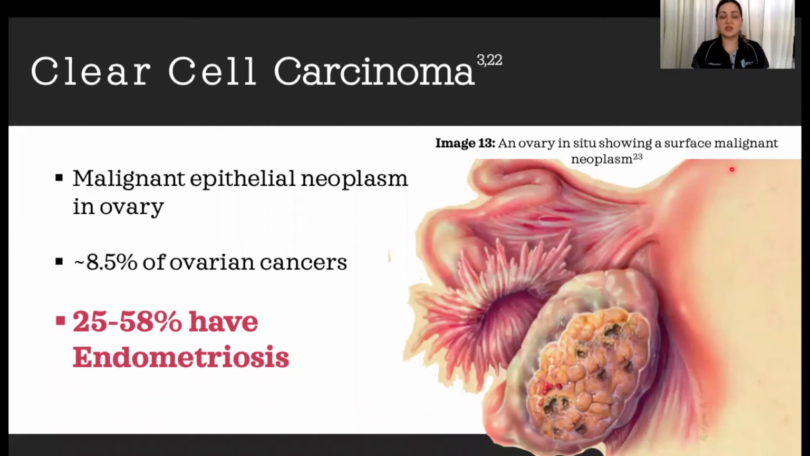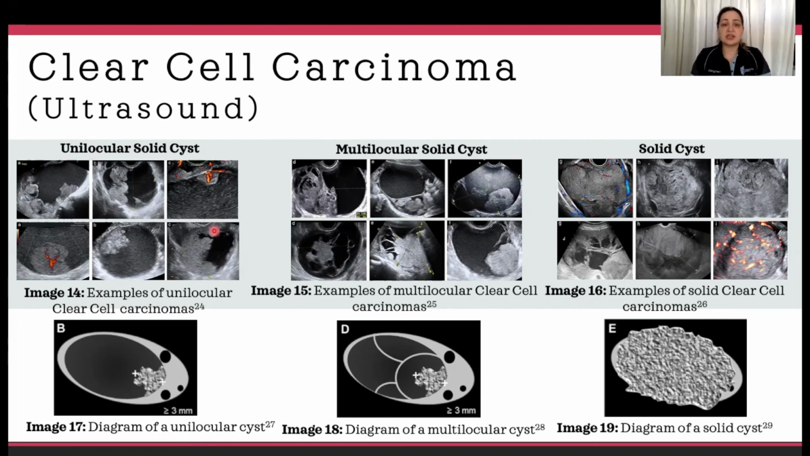Ovarian clear cell carcinoma is a malignant epithelial neoplasm and accounts for roughly 8.5% of all ovarian cancers. It's correlated with women presenting with endometriosis, as 25 to 58% of women diagnosed with clear cell carcinoma also have this condition. On ultrasound, these can be identified as complex smooth margin cysts.